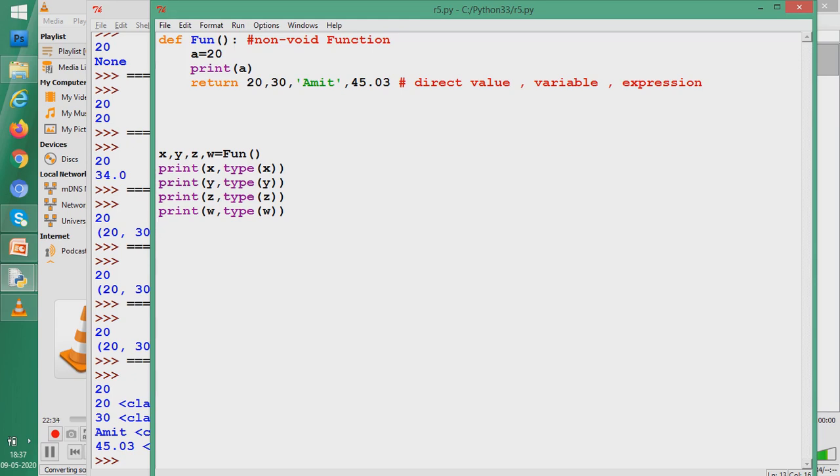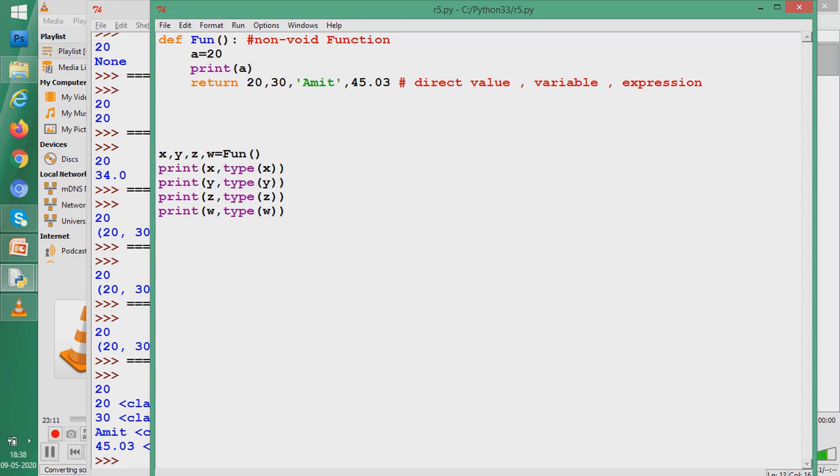So students, we saw here that when more than one value is returned from a function, you have the power of storing these values singly in each of the variables, or you can store all of them in a single variable. When you store them in a single variable, that single variable works like a tuple, and when you store them in more than one variable, each variable has the same type as its respective value, that is, the value which it has got. So I think students, you have understood.